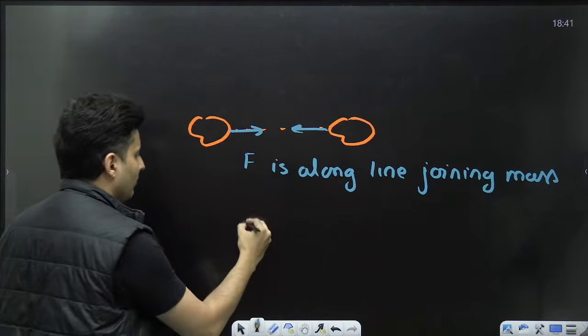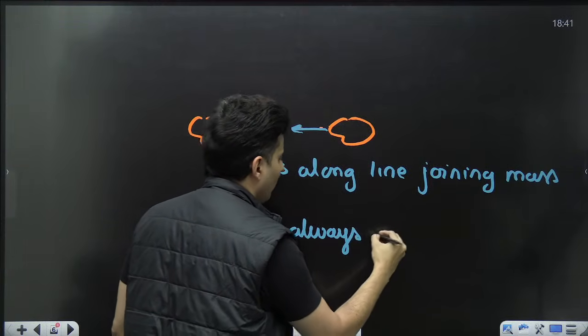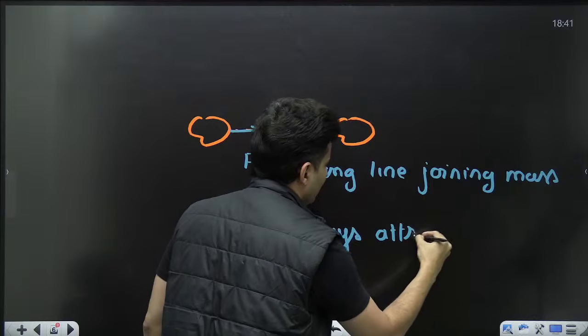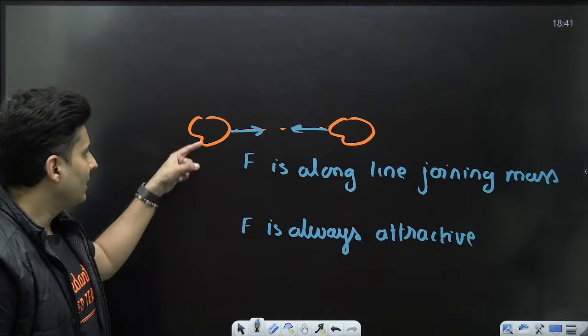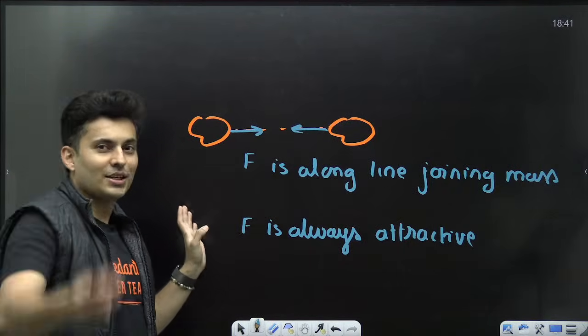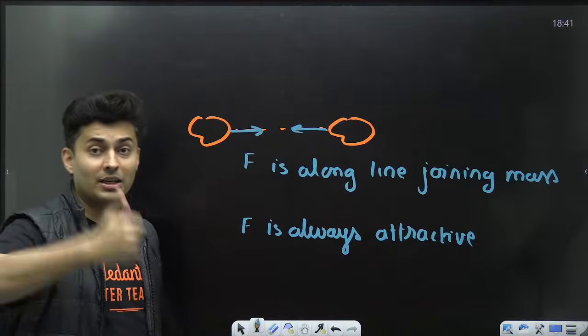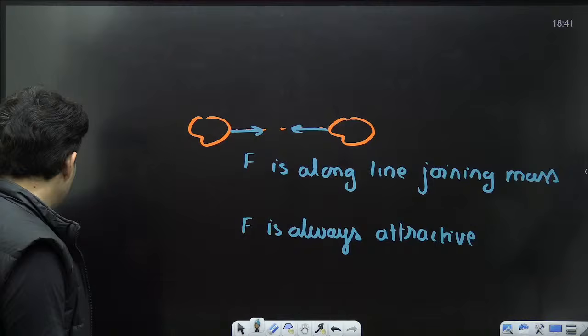And this force is always going to be attractive. This is particularly important because in magnetism you have seen that the forces may not be along the line joining the charges. The charge is moving somewhere, you use cross product and the force acts in some weird direction. But in gravitation that is not the case.